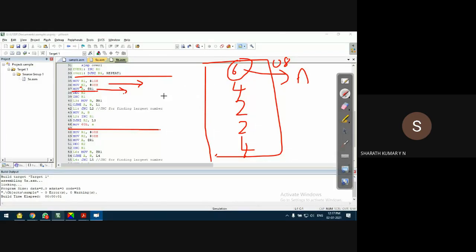Decrement R2 just to control the number of iterations. That means there are a maximum of 8 numbers. First, I take the first data. Next, increment R1. What does increment R1 do? This location is 10H, and 10H stores the odd numbers. Sorry, not even numbers, this is odd numbers.